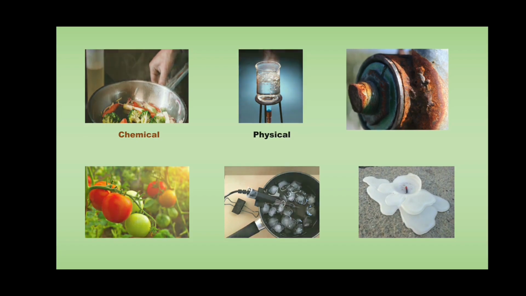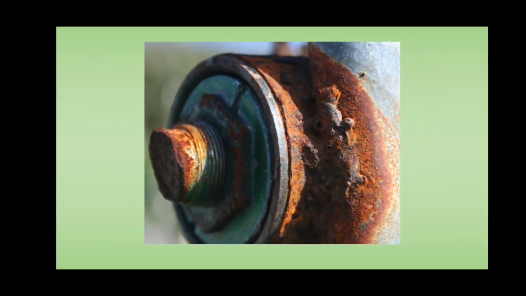Let us have a glance at this picture. This picture represents rusting of iron. When iron is exposed to air and moisture, rust formation takes place. Rust is nothing but iron oxide.